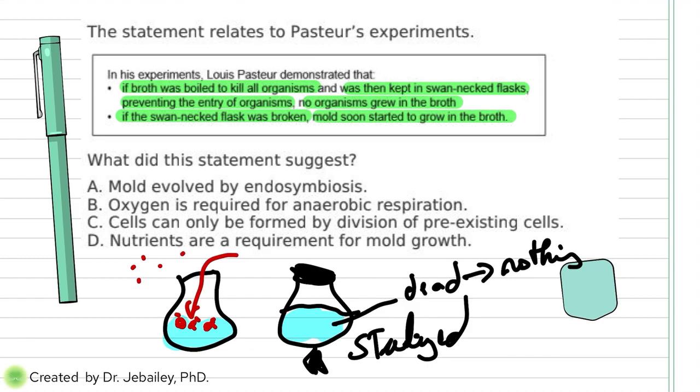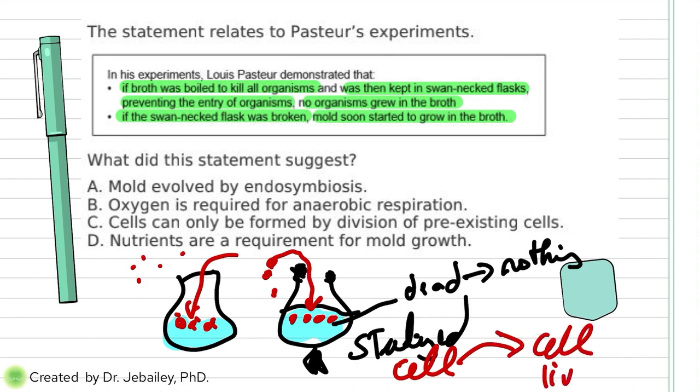But when he decided to break this, what happened? Voila, new bacteria came in. Why is that? Because these cells of bacteria landed here. So basically it proved that for a new cell to come up, it came from a previous cell that was living and not dead. So that was a very quick generalized explanation of Pasteur's experiment.